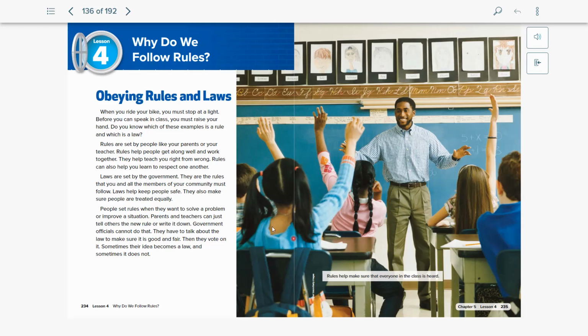And down here we have the caption: rules make sure that everyone in class is heard. Why do you think it would be important to feel heard inside of a classroom? When you think about people talking inside of a classroom, do you think it is important for everyone to be understood? If you're working with a bunch of people, do you think everyone wants to have their ideas or their words heard, or that their ideas are talked over and no one's paying attention to them?